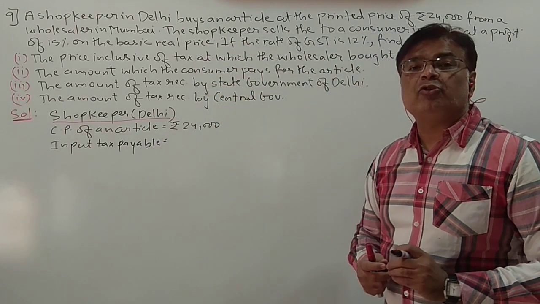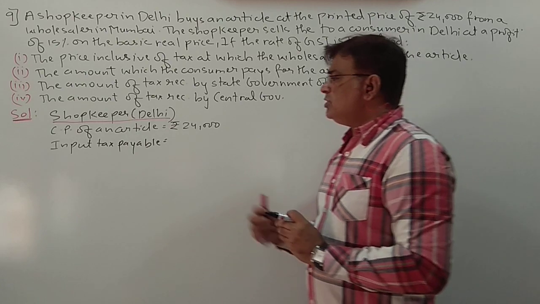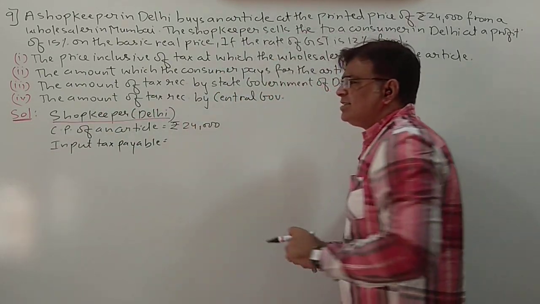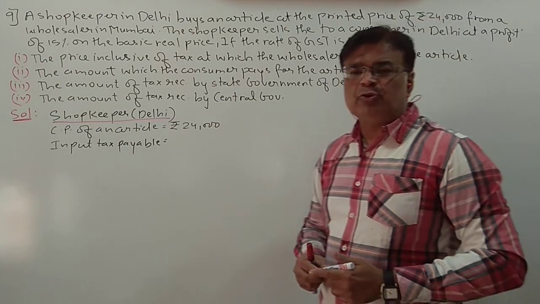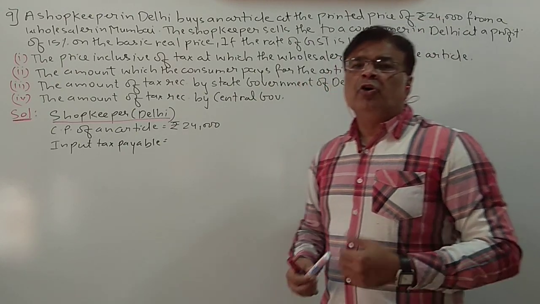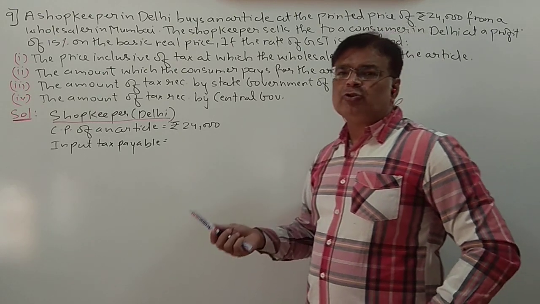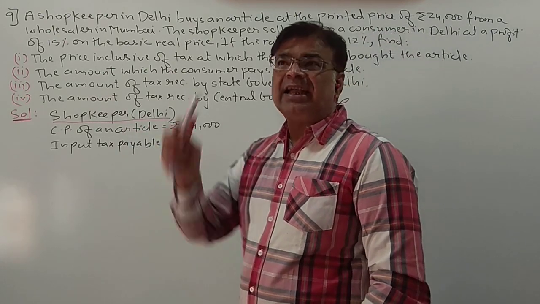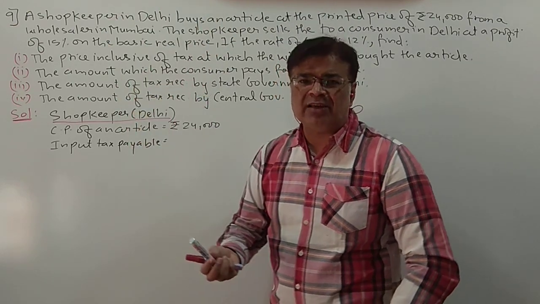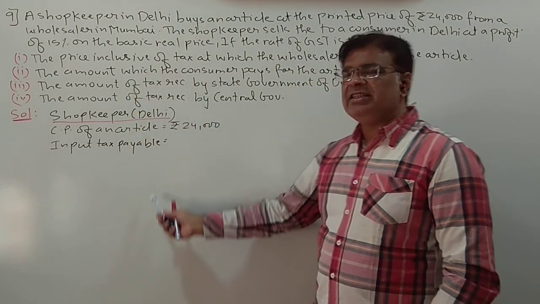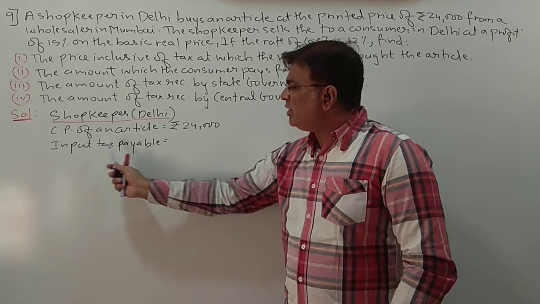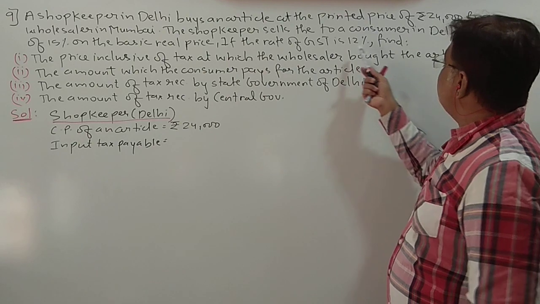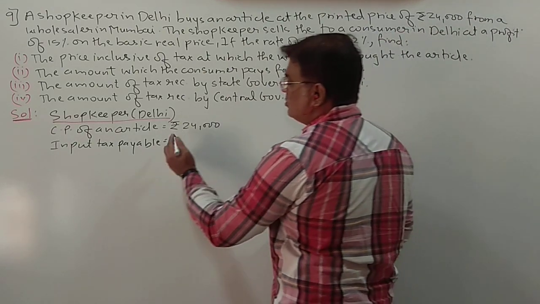On this 24,000. Now students, if you see in your textbook, they have made boxes and written all the details. If you are comfortable with the textbook, you can do that also. Or if you don't want to make boxes, that is also fine. You can just write this step by step. I think drawing boxes and writing all the headings is a waste of time, so it's better you solve the sums in this way only. So what is the input tax payable by the shopkeeper in Delhi? The rate of GST is 12%, so he will have to pay 12% on this.